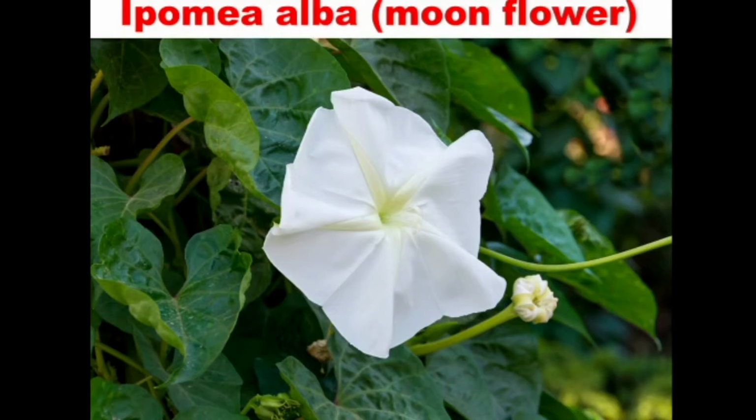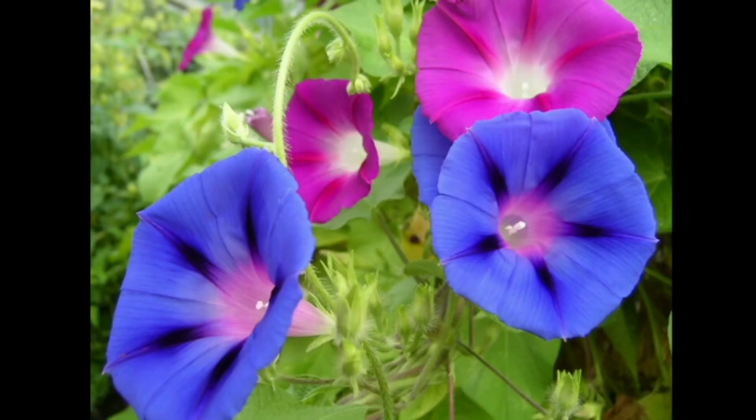Then, Ipomoea alba, which is known as the moonflower. The flowers of Ipomoea alba plants blossom at night. Here, the stimulus is moonlight or the absence of sunlight. There are also some different colors in Ipomoea alba.